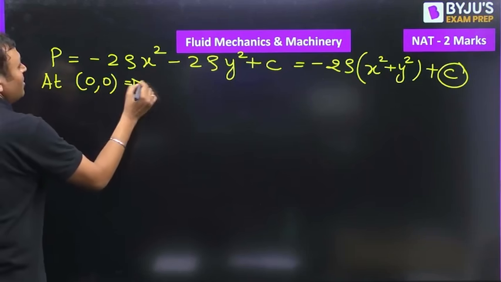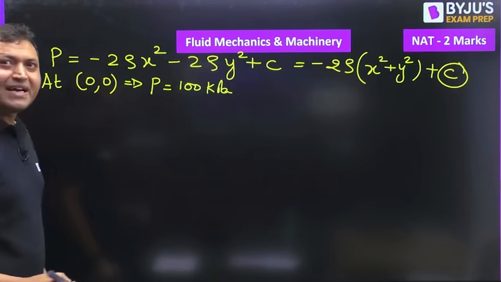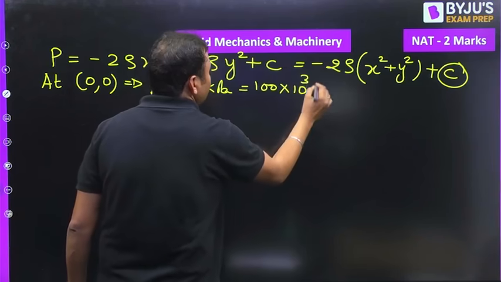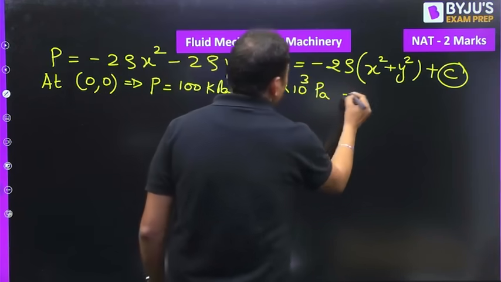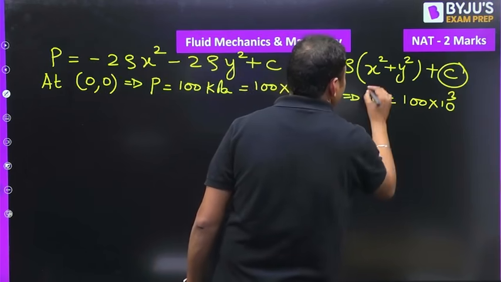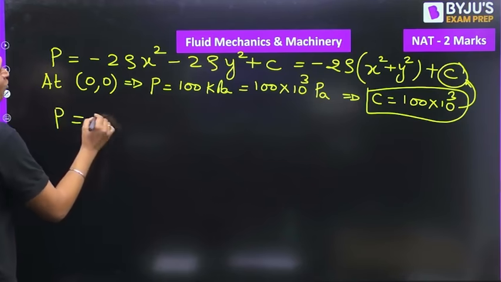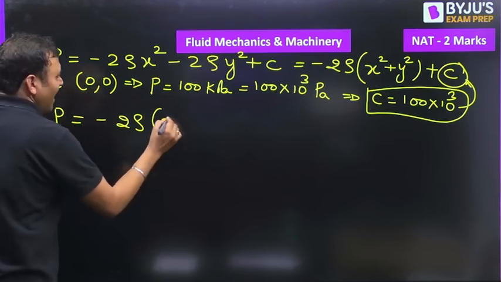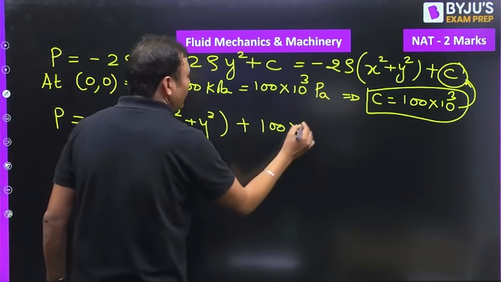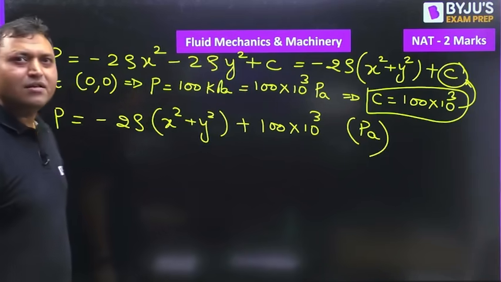x is equal to 0, y is equal to 0. Pressure is given as 100 kilopascal, or we can write it as 100 into 10 to the power 3 Pascal. So if we put the value here, then c will be equal to 100 into 10 to the power 3. The final expression for pressure will be equal to minus 2 rho times x square plus y square, plus 100 into 10 to the power 3, and the unit will be Pascal.